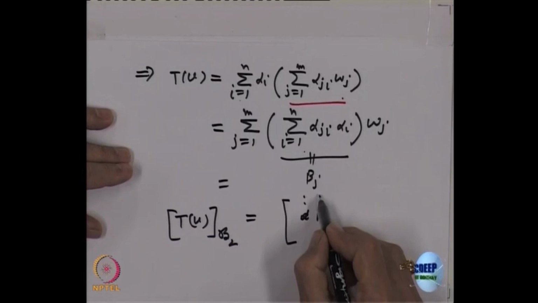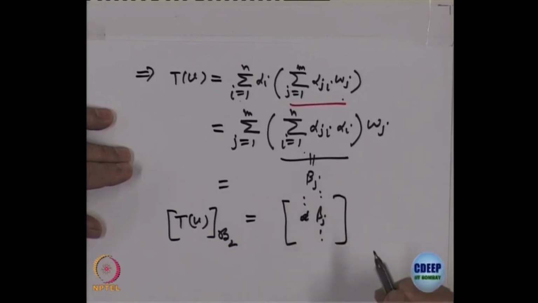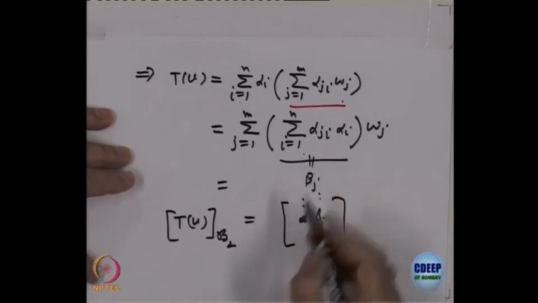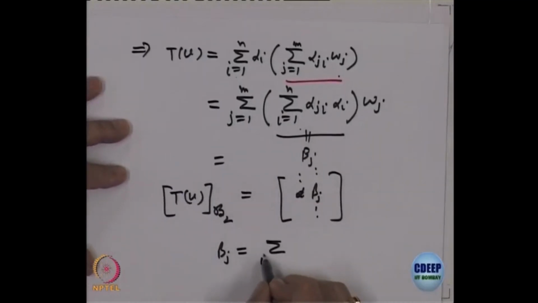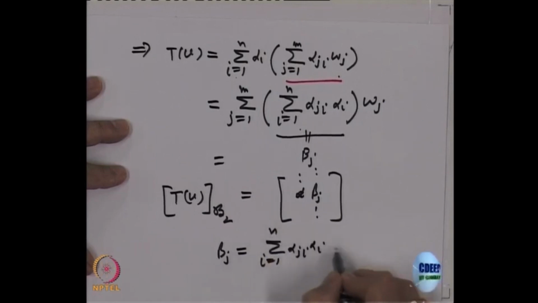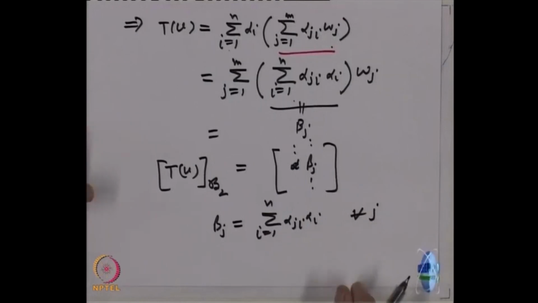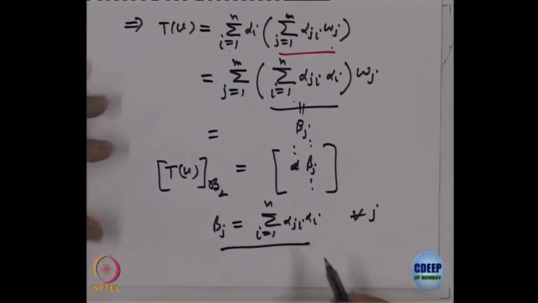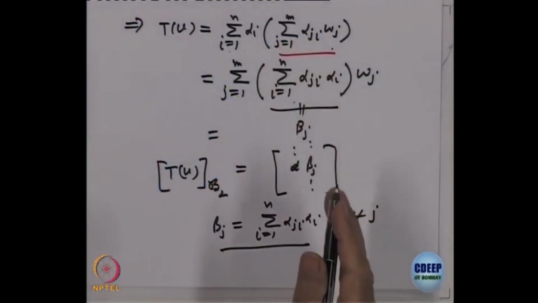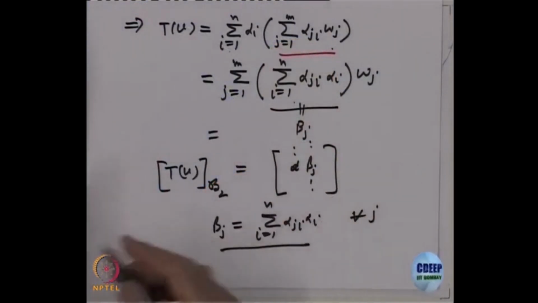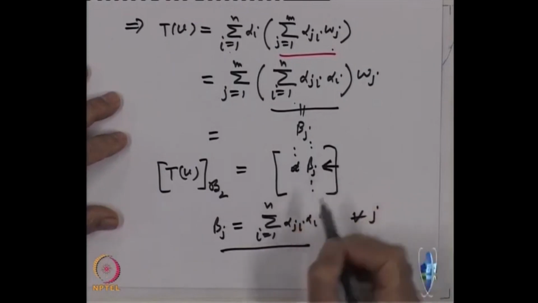Let us write beta 1, beta j, beta n, right. So, what is beta j? Beta j definition is the sum over i equal to 1 to n of alpha j i alpha i, for every j, right. Do you recognize what this is? What is beta j? If I take a matrix with alpha j i entries, then how do you get the corresponding entry here?